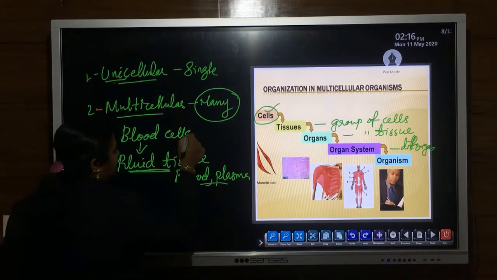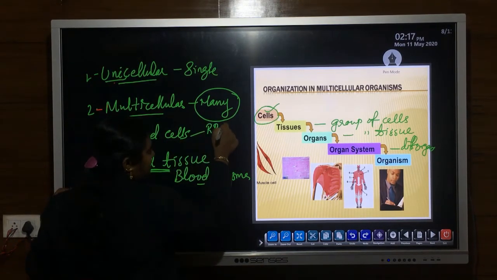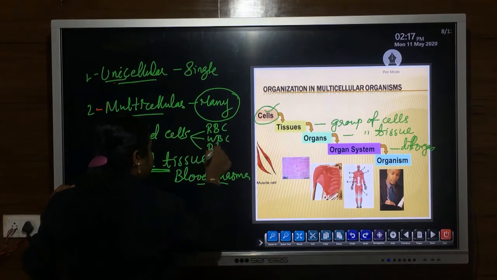So blood cell, for example RBC. RBC is a type of blood cell. Then WBC, then platelets.